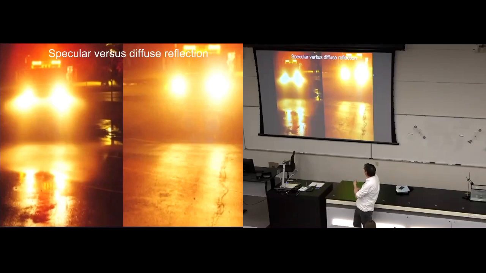You get diffuse reflection here, and you see less clearly the headlamps of the van or the car in the road surface. So these compare approximately specular reflection on the left, with the wet, smooth road surface, with approximately diffuse reflection on the right, with an irregular dry road surface.